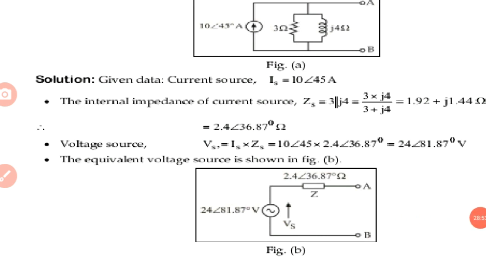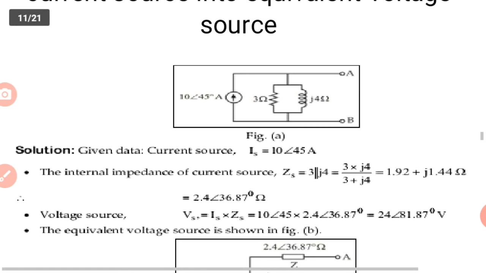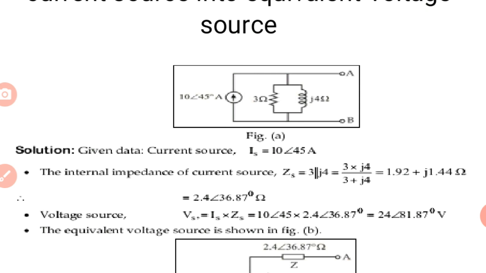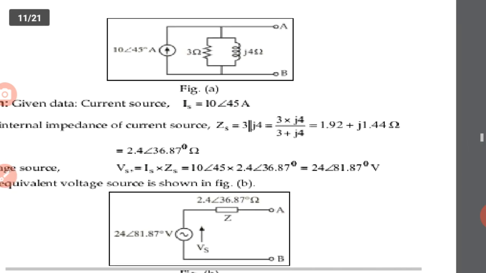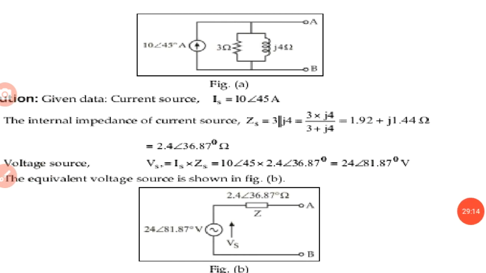In the same way, again voltage source into current source. The given problem is a voltage source connected in series with the resistor R, to be converted into a current source in parallel with the resistance, or otherwise impedance. That is the conversion of voltage source